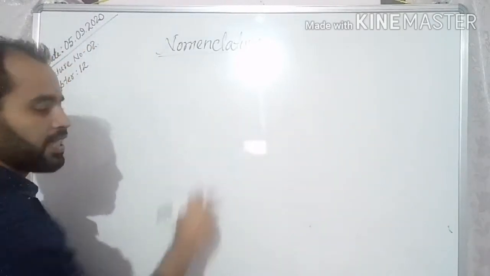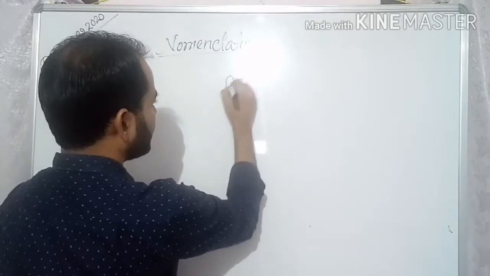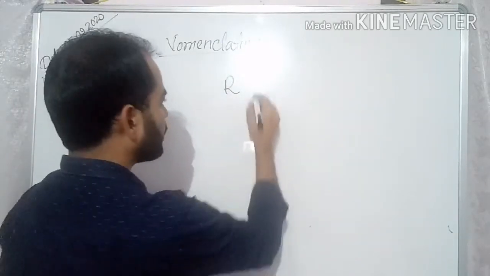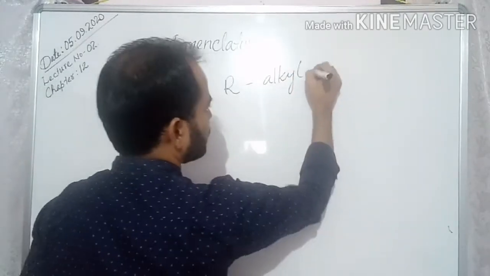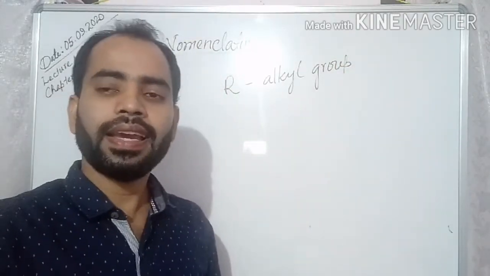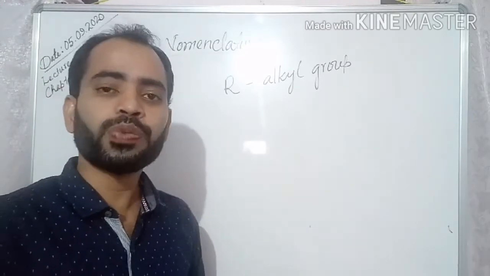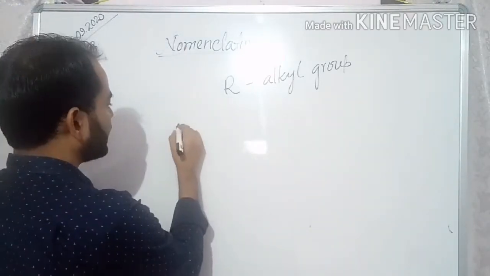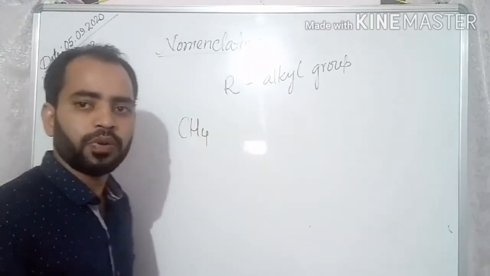Now these branch chains are always alkyl groups. Then the question arises, what is an alkyl group? Suppose this is a methane molecule.